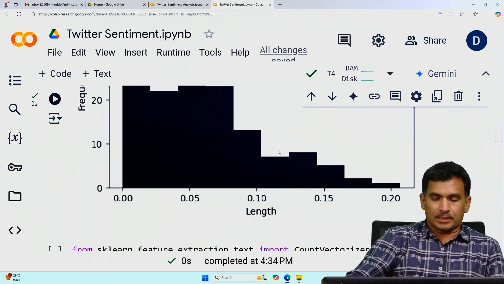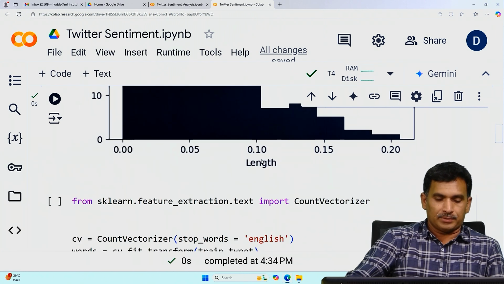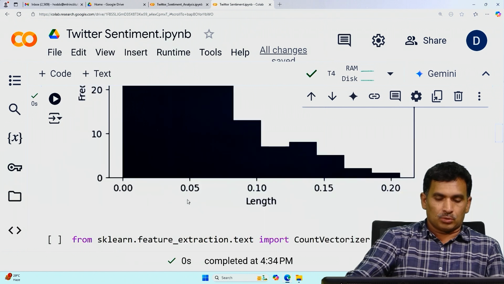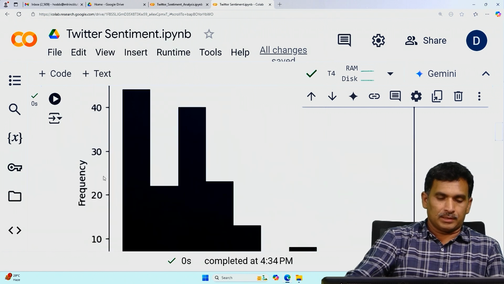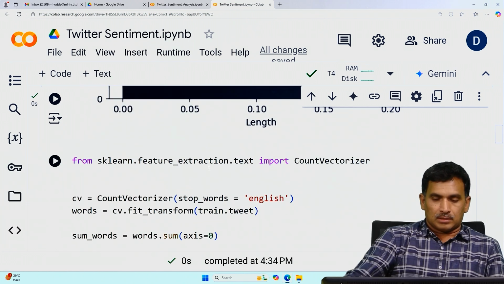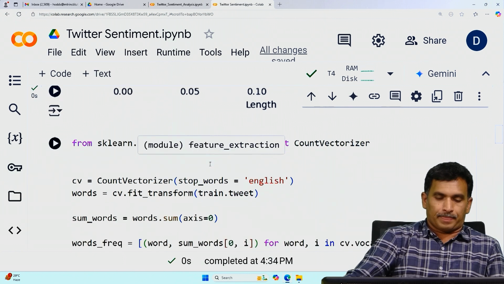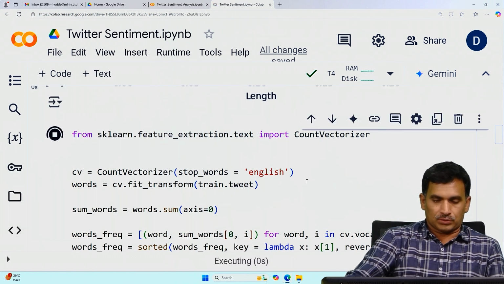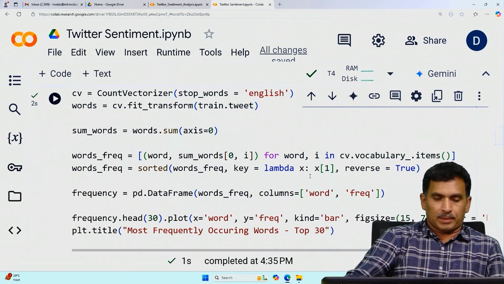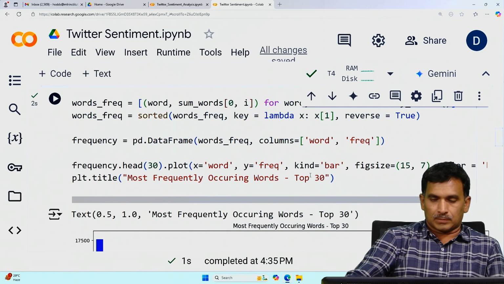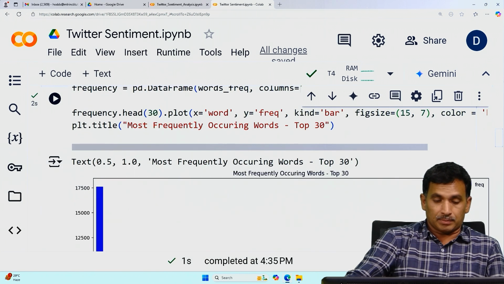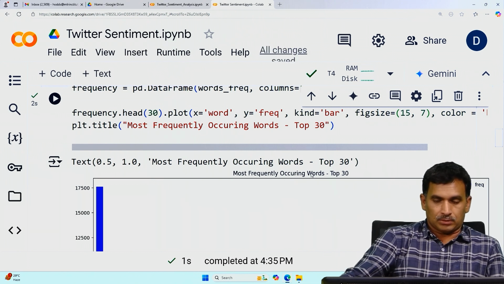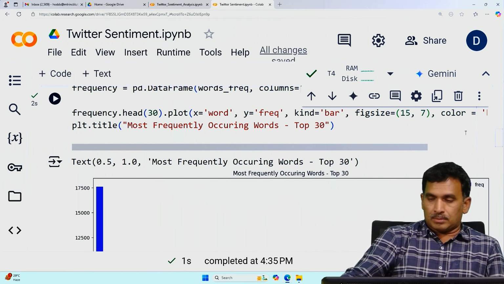So based on the length, we can group the values. How many have 0 length, how many have 0.05 length, and so on; this kind of visualization could be done. Next, we can find out the feature vectors by applying these methods. We are not going into detail because it would take much time. In later videos we will concentrate much more on the practical part.